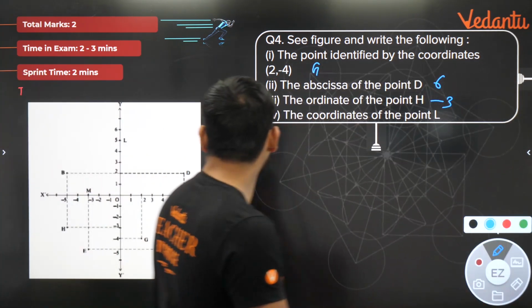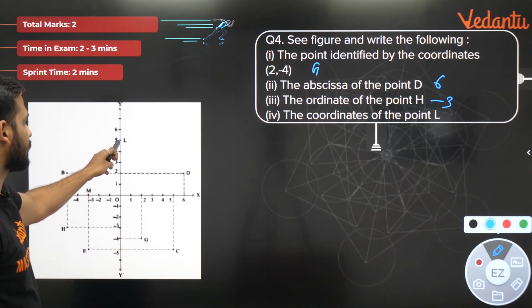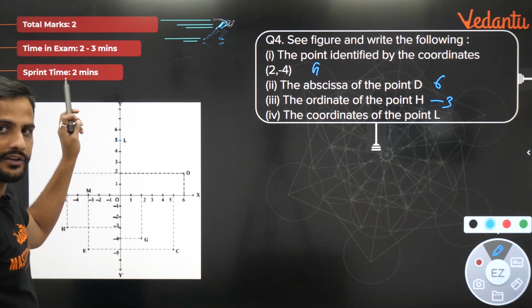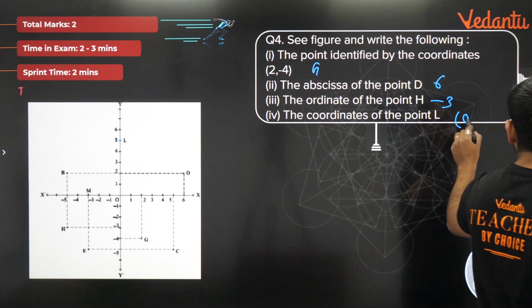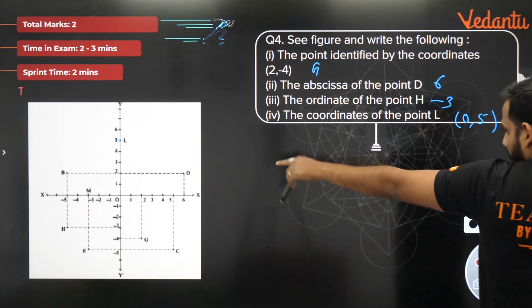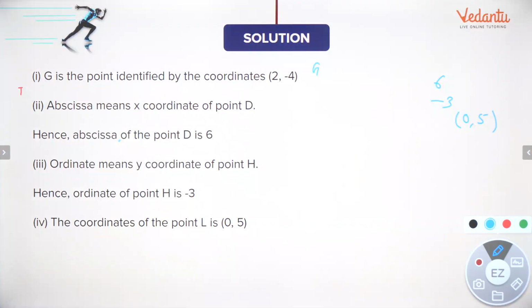The coordinates of the point L. Where is point L? L is here. It is here at this point, but you see it is on y-axis. So if a point is on y-axis, the x coordinate is 0 and y coordinate is, here it is 5. So 0, 5. So the answer is G for the first one. For the second one it is 6, then -3, and 0, 5.